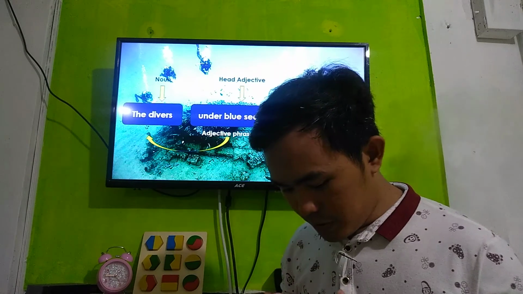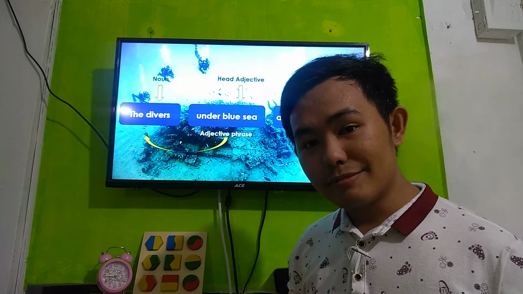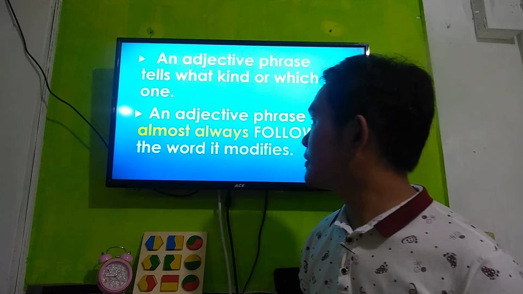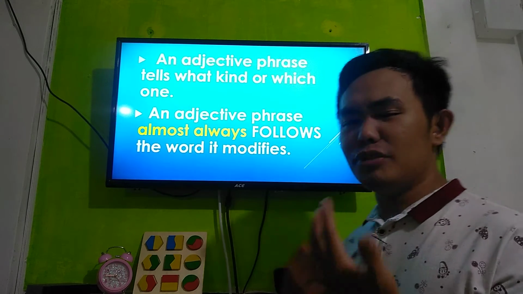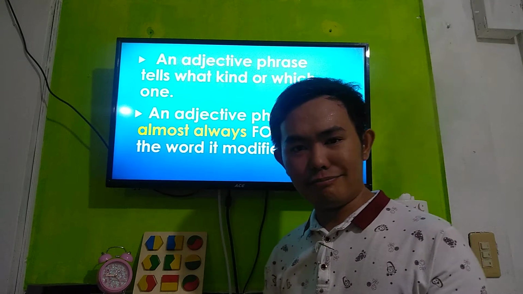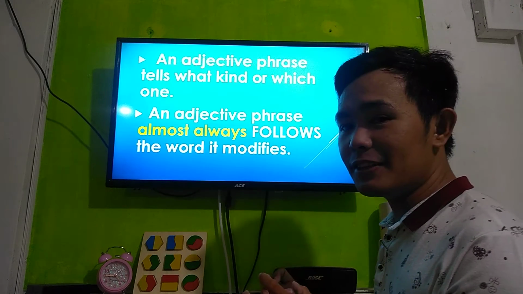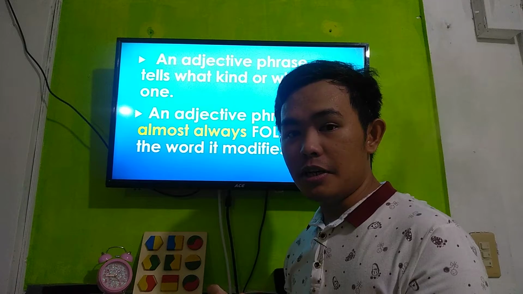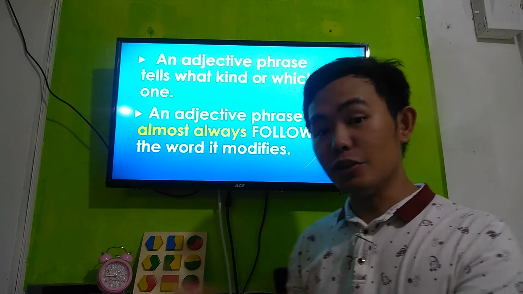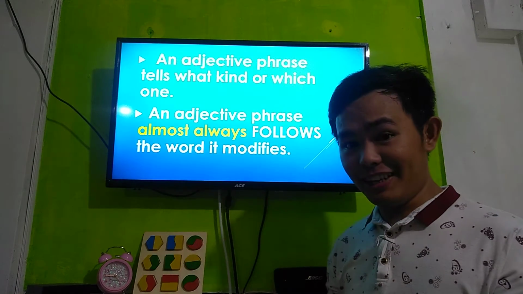So how do we identify an adjective phrase? Usually, how can we identify them? An adjective phrase tells what kind or which one. It specifically tells you which one or what kind.